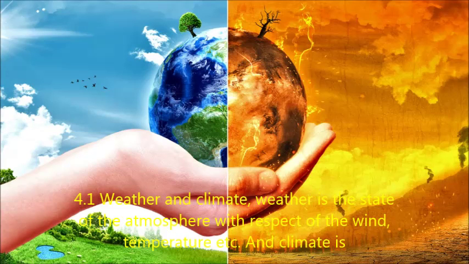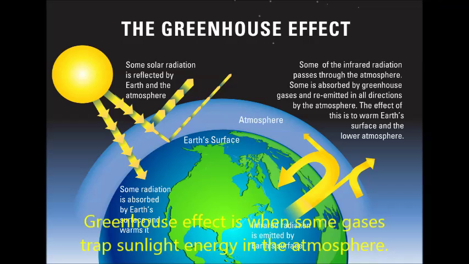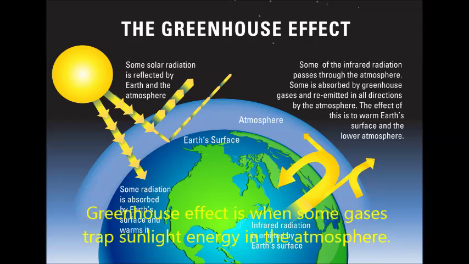4.1 Weather and climate. Weather is the state of the atmosphere with respect to wind, temperature, etc., and climate is the prevailing weather conditions of a region. Factors that affect climate include solar energy trapped in the biosphere and the transport of heat by wind and ocean currents. Greenhouse effect is when some gases trap sunlight energy in the atmosphere.